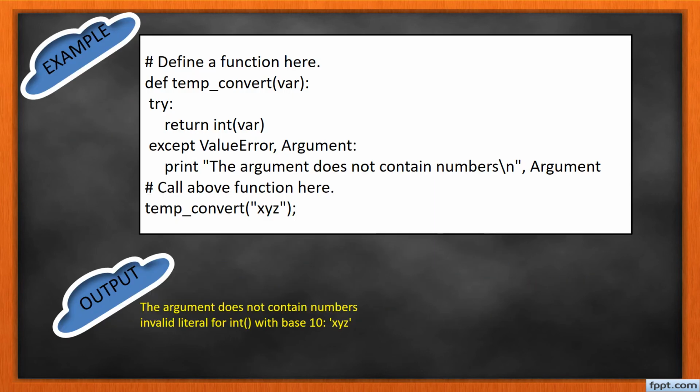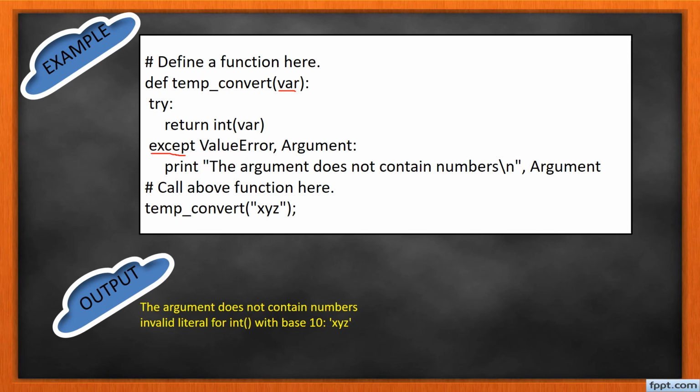So this is an example for exceptions with an argument. Here I am going to define a function called temp convert, and I pass an argument called var. In the try block I am going to return this var as an int value. In the except block for ValueError, I show that the argument does not contain numbers.